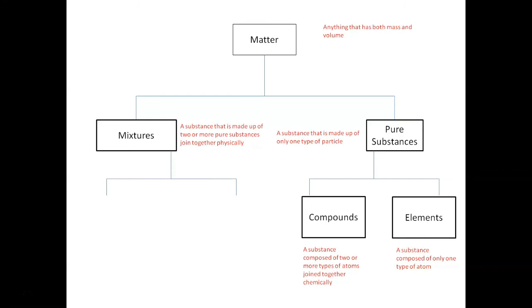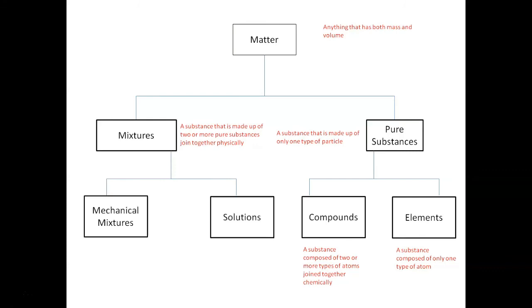Likewise, our mixtures can be broken into 2 categories, and this is dependent on how the mixture looks. We have what we call mechanical mixtures, which in the past have been called heterogeneous mixtures, and then we have what we call solutions, which have also been called homogeneous solutions. That refers to whether or not I can see the different particles. In a mechanical mixture, I can see the different particles. So this is again my sand-salt mixture. I can see the sand particles and the salt particles.